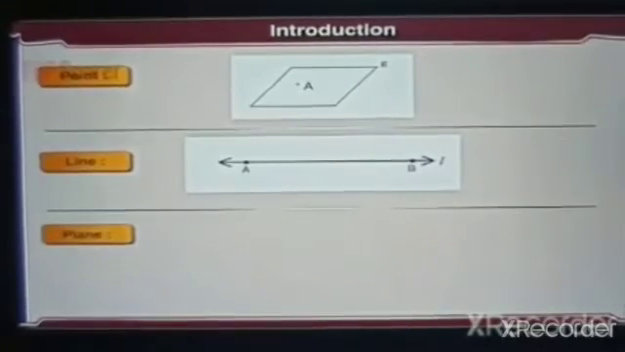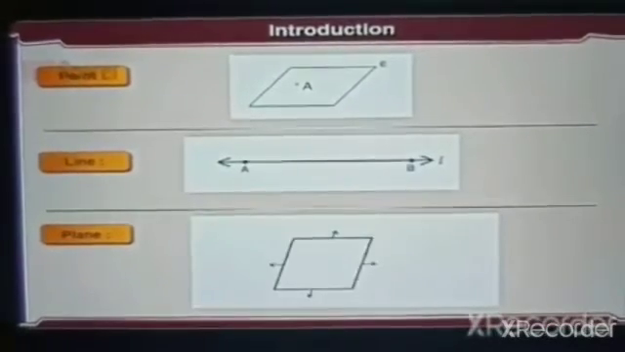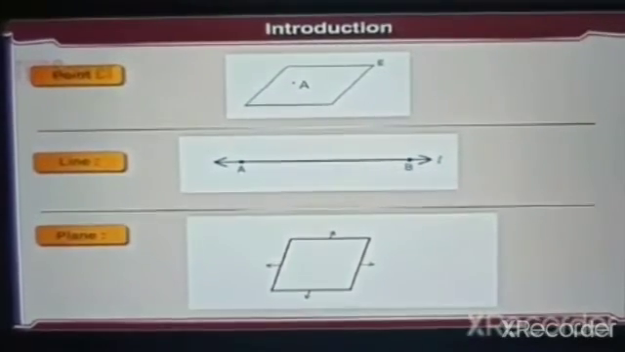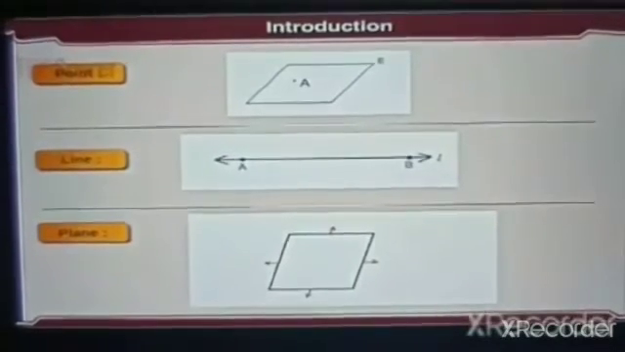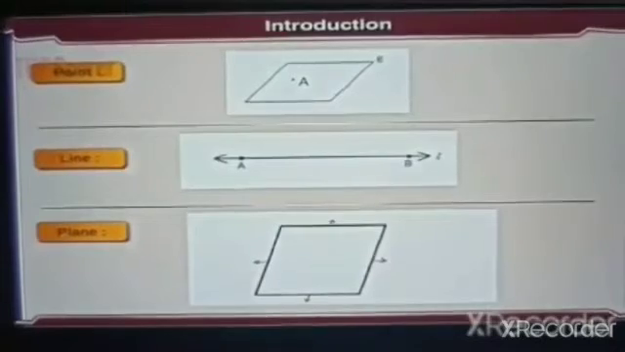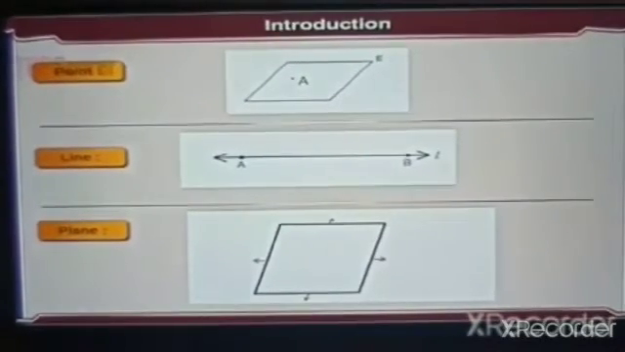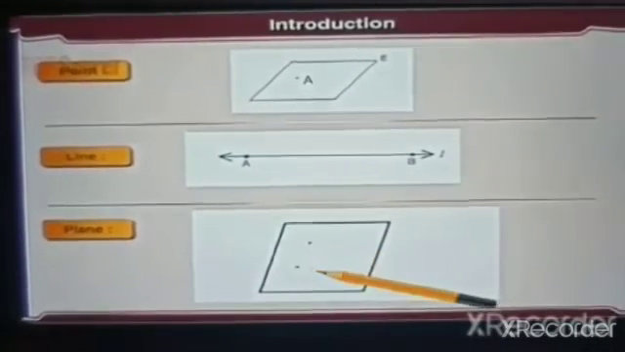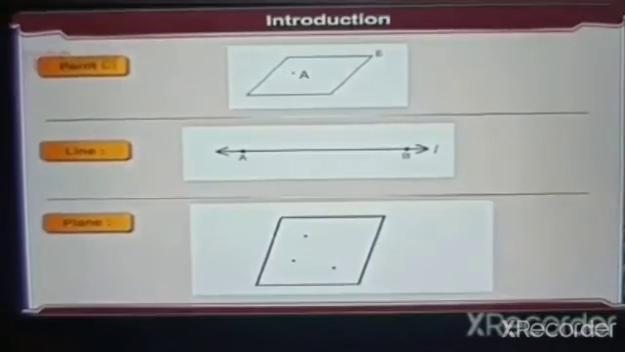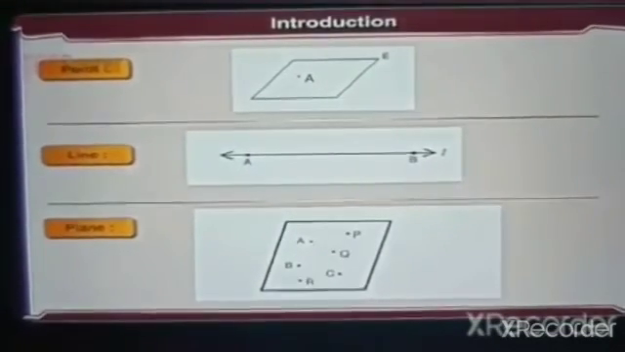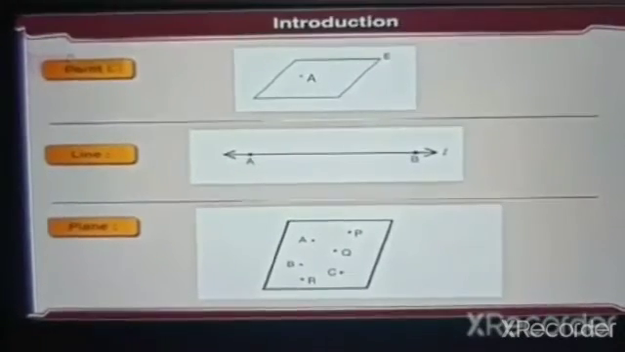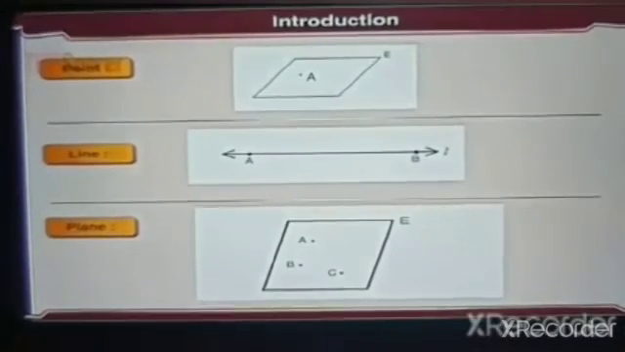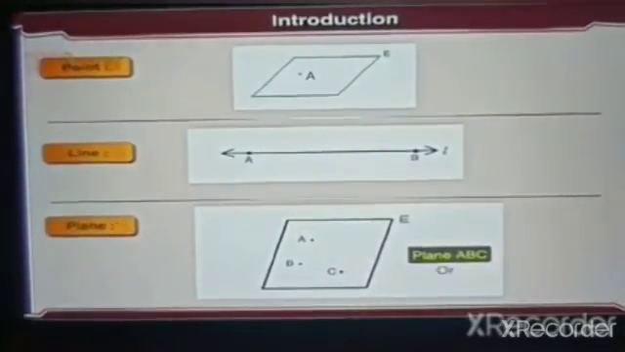Plane. We draw a bounded figure to represent a plane. The arrowheads on four sides show that a plane extends indefinitely on all sides. For the sake of simplicity, we normally don't use arrowheads. A plane is named either by any three non-collinear points that lie on it, say plane ABC, plane PQR, etc., or by capital letters such as plane E, plane F, etc. The figure shown here is plane ABC or plane E.